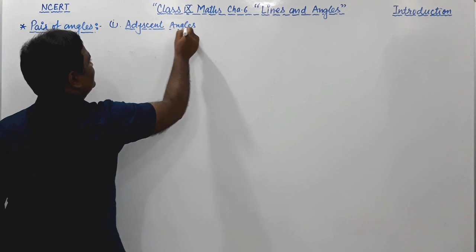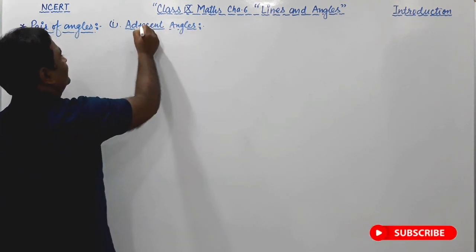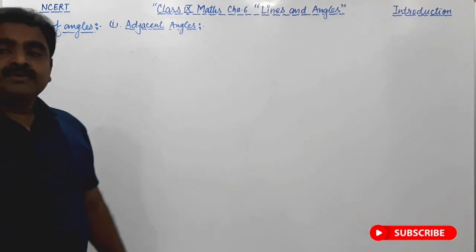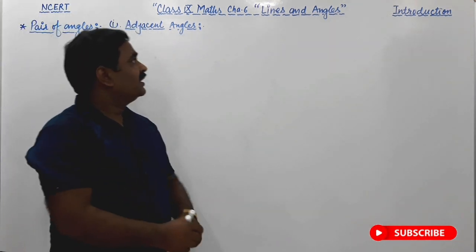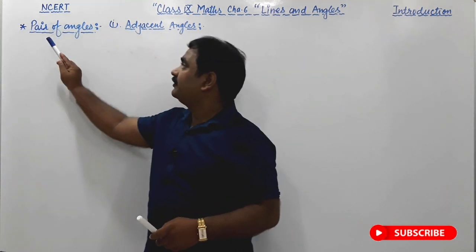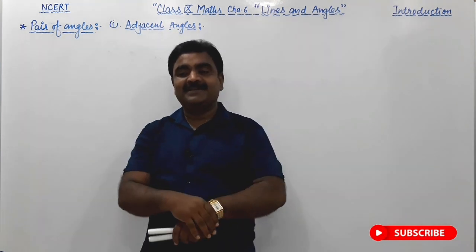Adjacent angles, right? So friends, adjacent angle comes in the part of pair of angles. Pair of angles means having two angles.